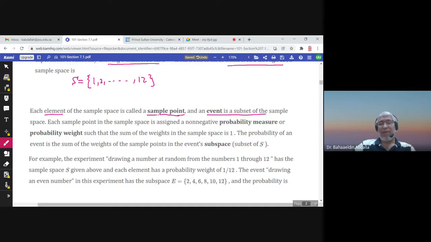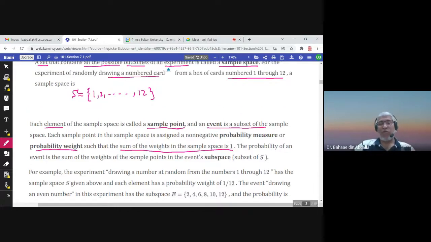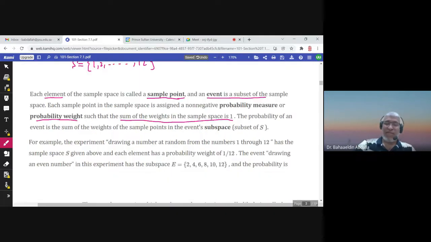Now each sample point has a probability. I can ask you, what is the probability of obtaining 1, obtaining 2? We call it the probability weight. The sum of the weights should be equal to 1. So the probability of 1 plus the probability of 2 plus up to the probability of 12 should be equal to 1. So the probability of the sample space S is always 1.